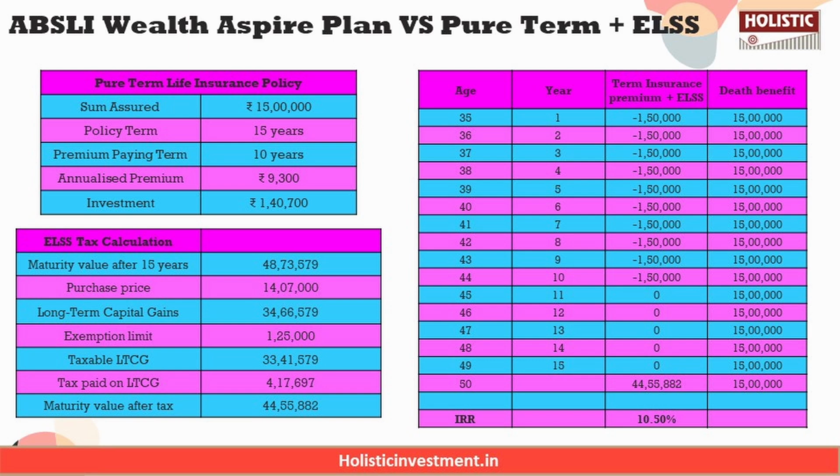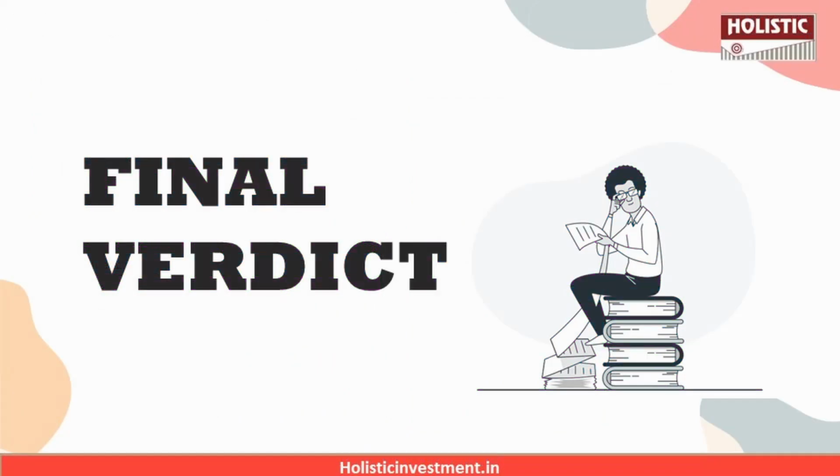post-tax return. These returns are significantly superior to those of the ABSLI Wealth Aspire Plan. They're higher than the inflation rate, thereby accelerating your wealth accumulation over the long run. So splitting the insurance and investment yields better results compared to investing in an insurance cum investment policy. So finally, what is the final verdict on our analysis of the ABSLI Wealth Aspire plan?